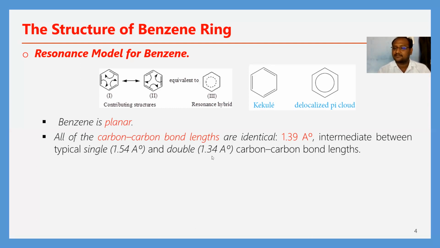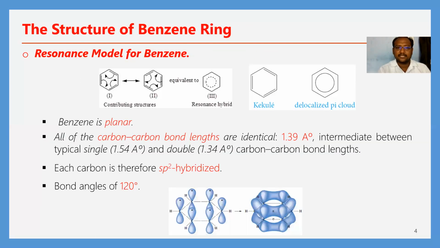But these two are not observed in benzene. 1.39 angstroms is the bond length between the carbon-carbon atoms. It means the pi bonds within the benzene ring always undergo delocalization through the ring.